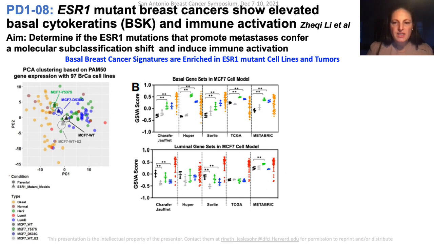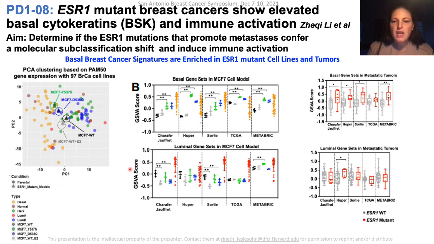As shown in this PCA plot, the mutant cells clustered with the basal cell lines. The mutant ER cells had higher expression of basal signatures and lower expression of luminal signatures when testing other signatures of the intrinsic molecular subtypes. In addition, in metastatic breast cancer tumors harboring the ER mutations compared to wild-type ER tumors, there was higher expression of basal signatures.